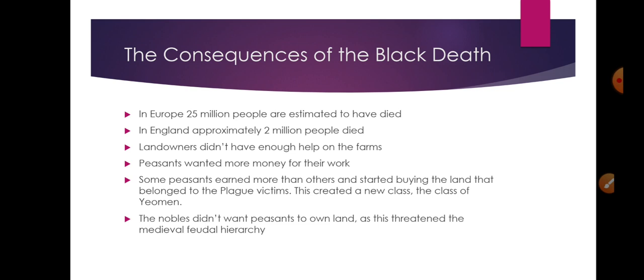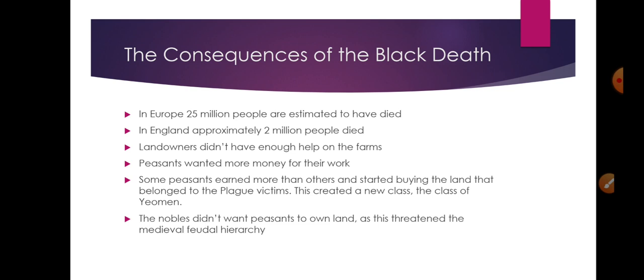This led to some peasants having more money than others. They had a surplus of money, and it allowed them to buy those houses and those lands that were left behind by those that died in the Black Death.